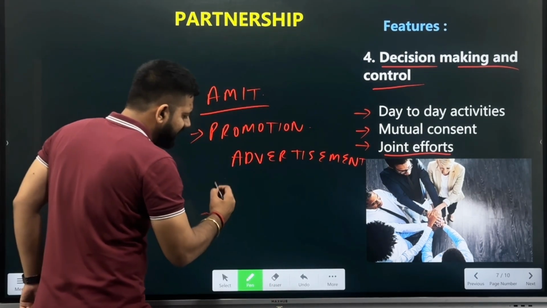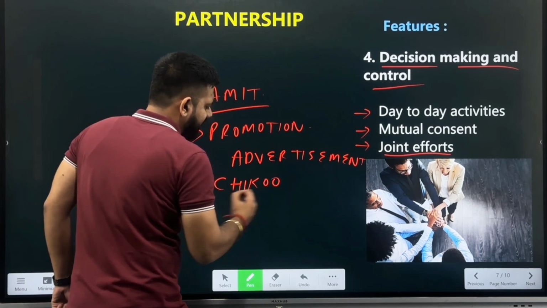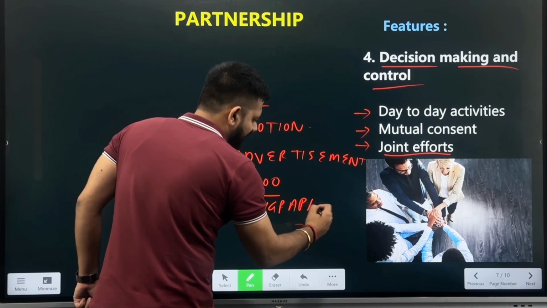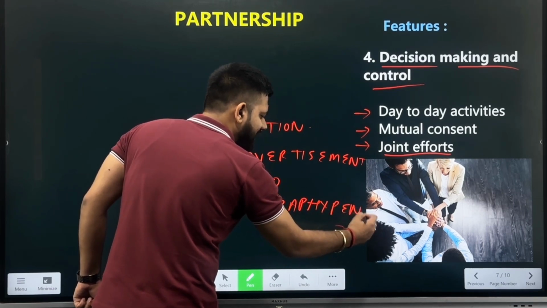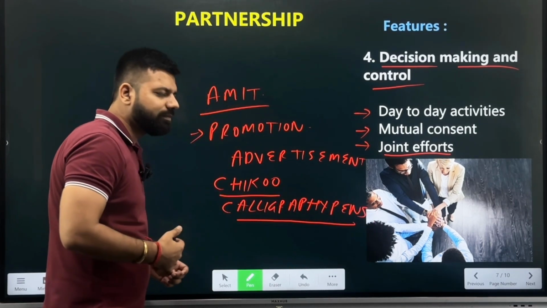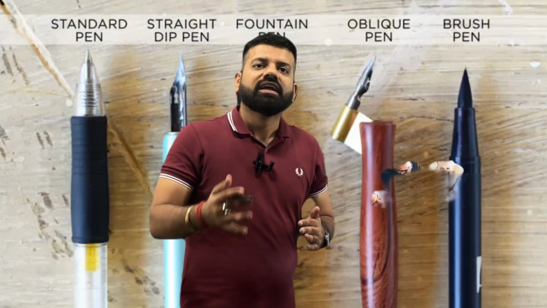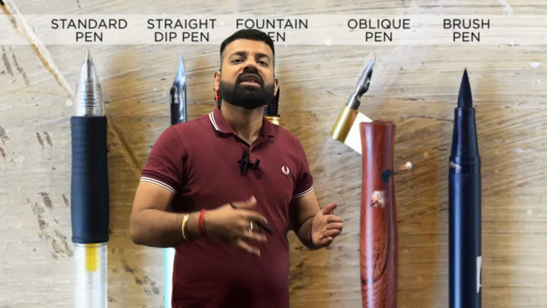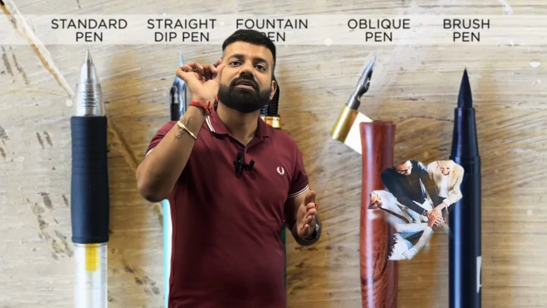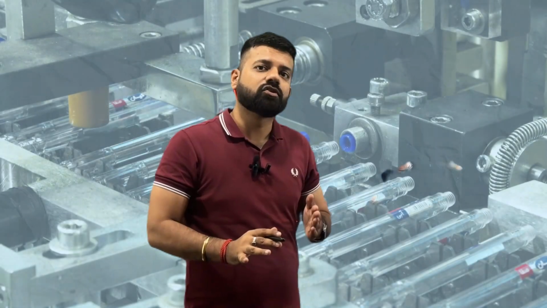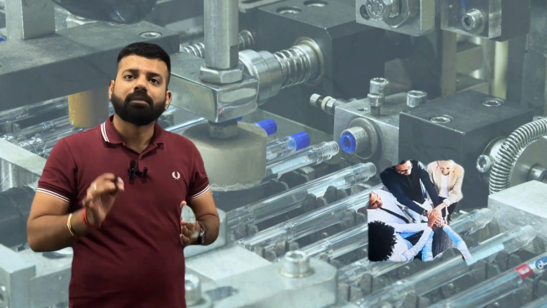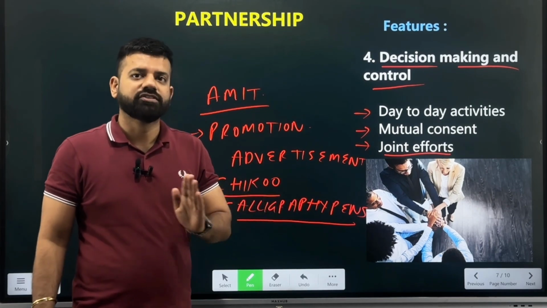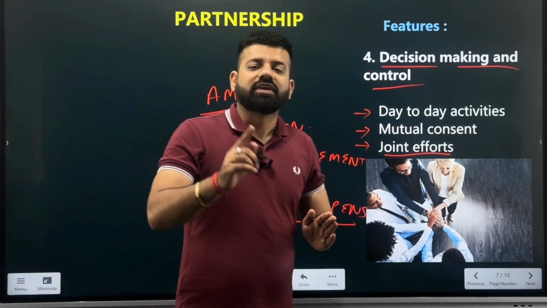Now, see, Chiku is thinking that he will be making the calligraphy pens. He is thinking that they will be expanding the product in the future in different inks and different colors, that they will be coming up with black color, blue color, and also different designs of the calligraphy pen points. So all these things, the day-to-day activities which they are planning, which they are thinking to expand, and the innovation which they are bringing, all these decisions should be taken jointly. Then only the business can lead.